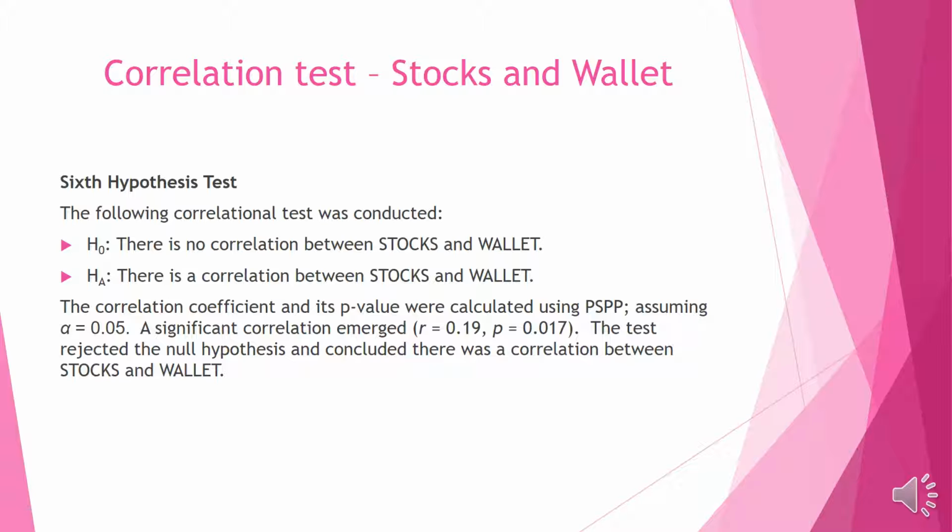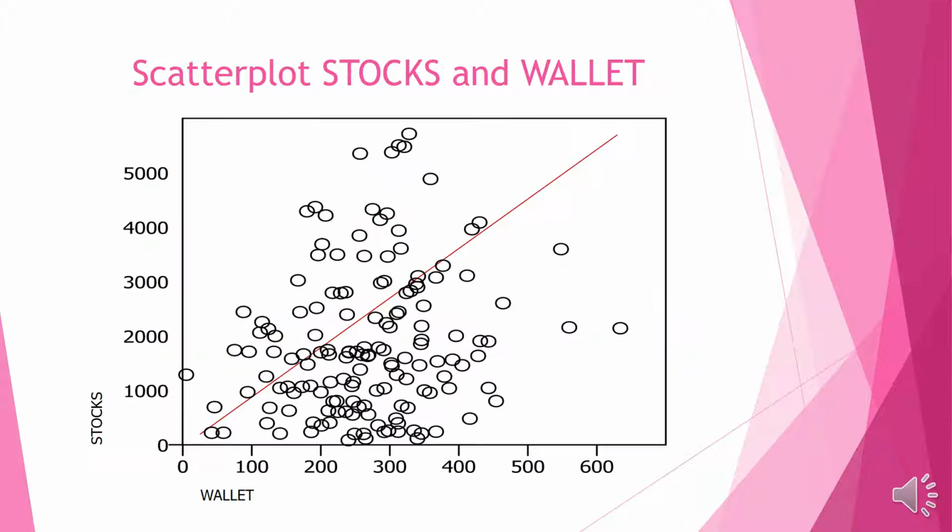The graph shows a large scattering of data around the line. But there is a correlation, as the level of investment in stocks increases when the amount of cash in their wallet increased. Therefore, the null hypothesis would be rejected.